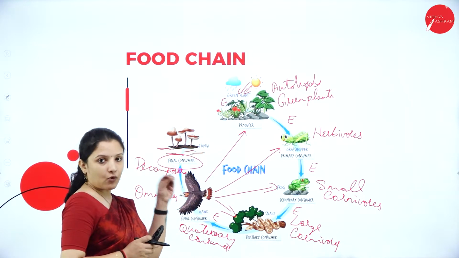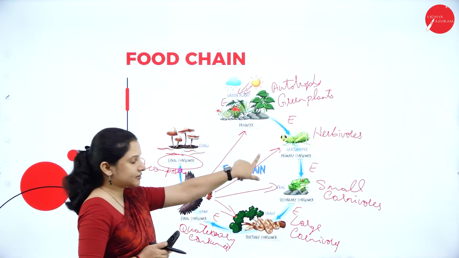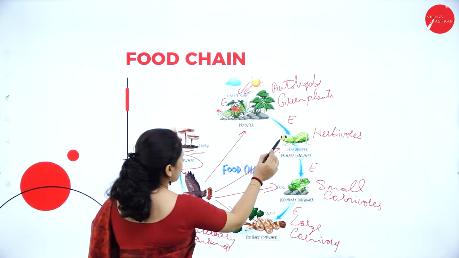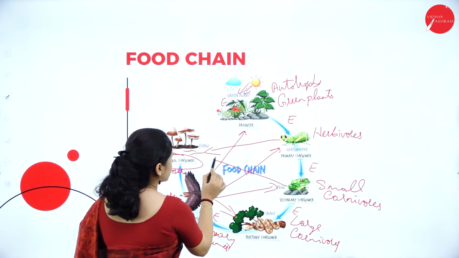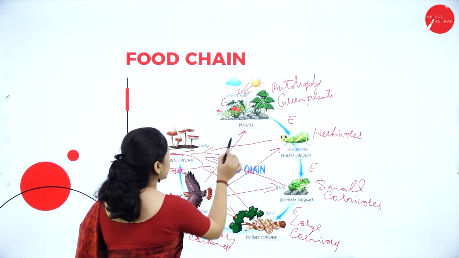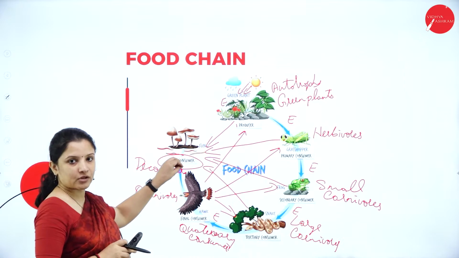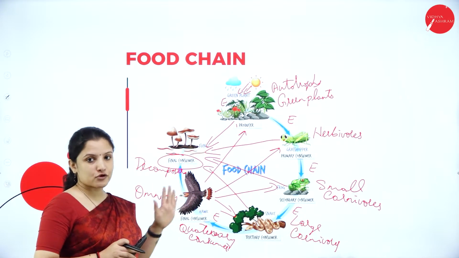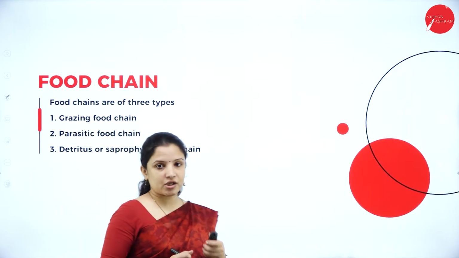So, now here I want you to know that I have drawn different arrow marks here. That will be a food web. Similarly, here also, these will also die. So, the decomposers, it will add on to the decomposers. These will also die. This will also die. Even the plant will also die. Now, can you see how many arrow marks I have put? So, therefore, it will become a food web. So, that is the difference between a food chain and a food web. So, this is a simple food chain where the energy flows.